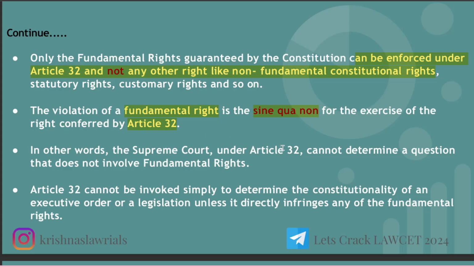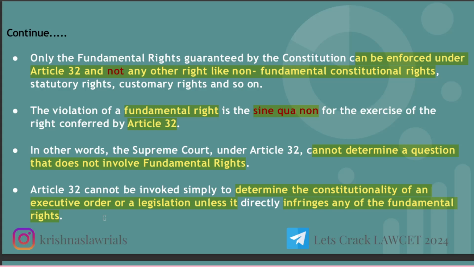In other words, the Supreme Court under Article 32 cannot determine a question that does not involve fundamental rights. So Article 32 is wholly and solely made for the protection of fundamental rights. Article 32 cannot be invoked simply to determine the constitutionality of an executive order or a legislature unless it is directly infringing any fundamental rights.